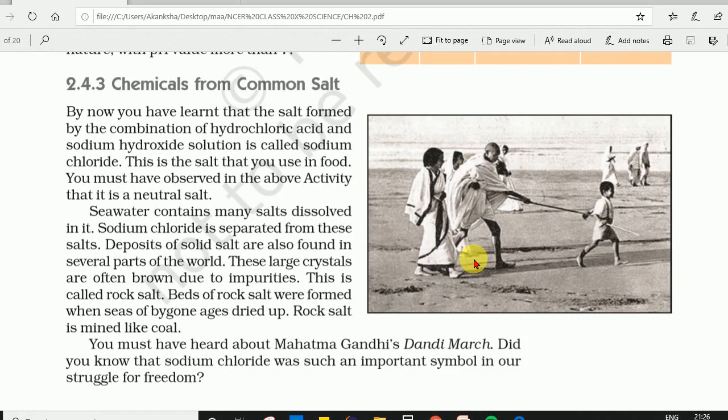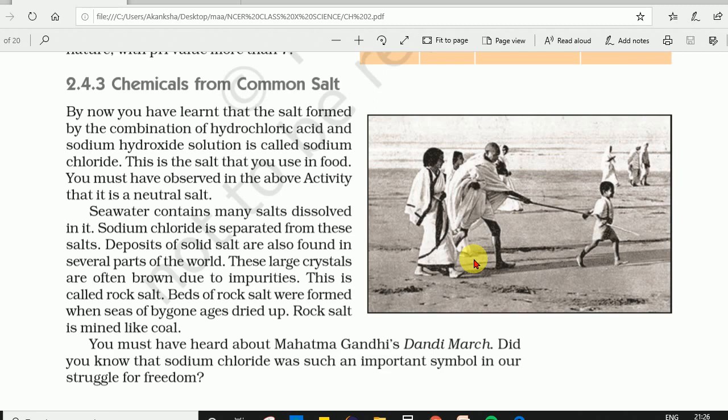Children, you must have learned in history that Gandhiji did the Dandi March and evaporated sea water, and got the formation of common salt at the sea shore. So you get the idea how we get common salt by the evaporation of sea water, right?